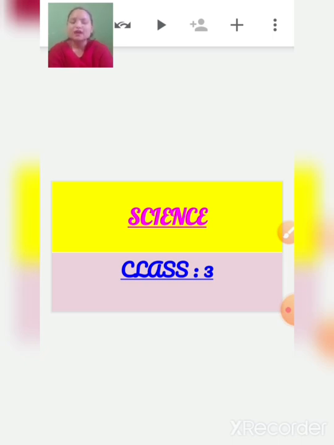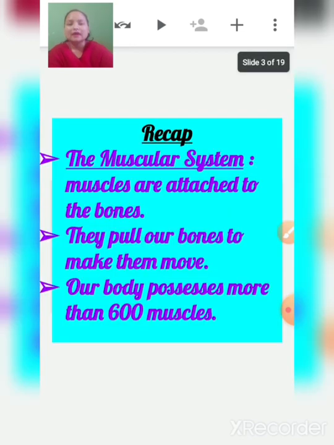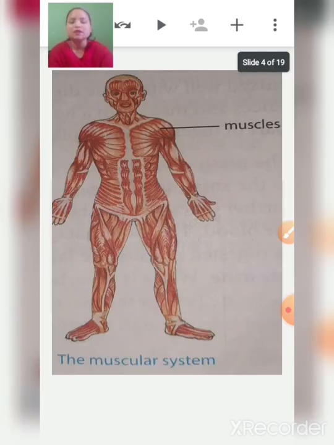As you know, we are already discussing chapter 9, the human body. Now let's take a quick recap of what we have discussed in our previous video. In our previous video we discussed three main organ systems: the muscular system, the digestive system and the respiratory system.